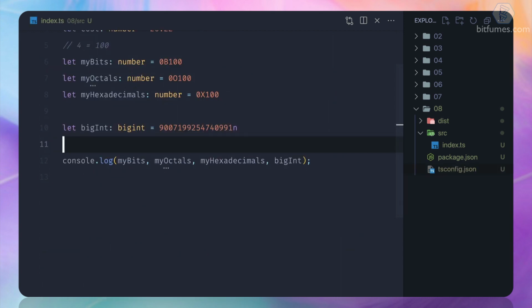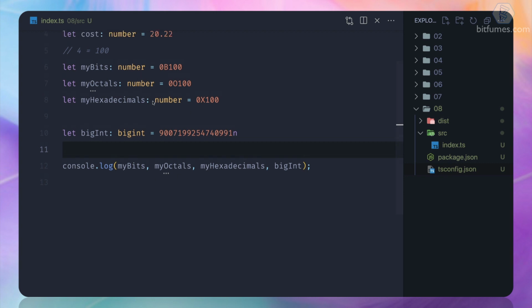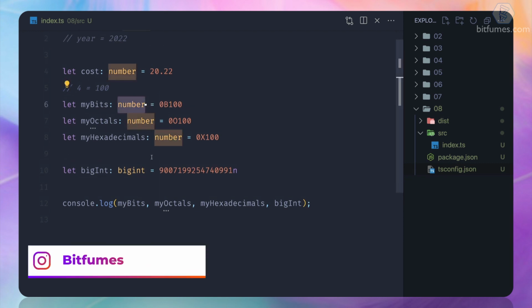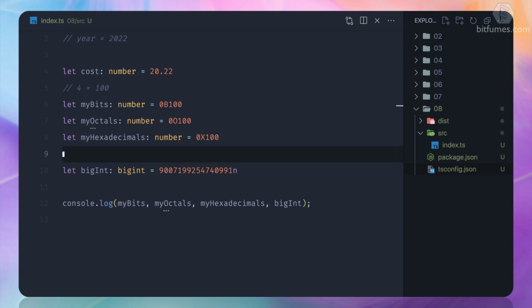So this is all about the numbers in TypeScript and how we can hold various kinds of numbers using this number as a type. And let's move to the next amazing type in TypeScript.